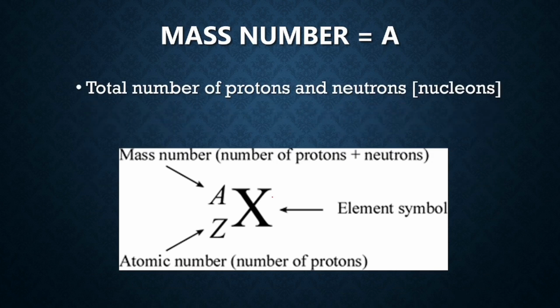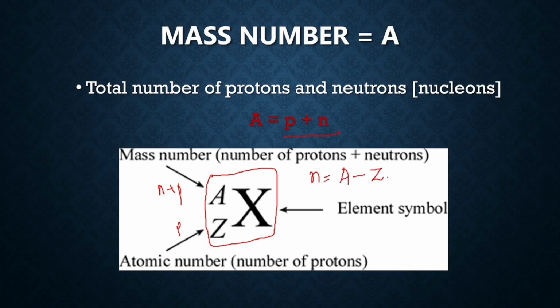What is mass number? Mass number is the nucleons present. So the total number of protons and neutrons present in an atom is the mass number, denoted by A. A is equal to P plus N, that is, atomic mass is equal to the number of protons plus the number of neutrons. This is how you represent the atom. That is the symbol of an atom, with A and Z. A is atomic mass and Z is atomic number. Now you know that A is N plus P and Z is P. So the number of neutrons can easily be calculated by atomic mass minus the atomic number, right?